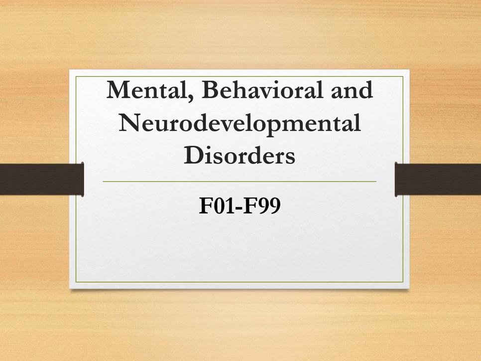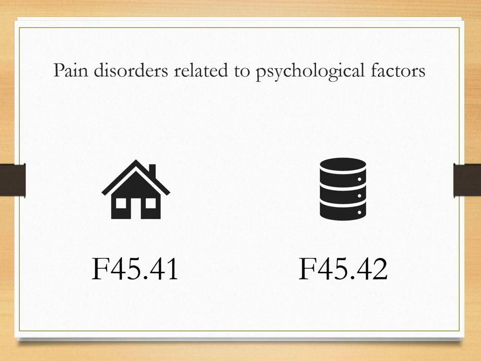Today we're going to be looking at Chapter 5 of our ICD-10-CM Guidelines, which focuses on mental, behavioral, and neurodevelopmental disorders, which falls under the code family of F01 through F99. Our first two guidelines are related to pain disorders that are related to psychological factors. In this particular area, we have two codes of concern.